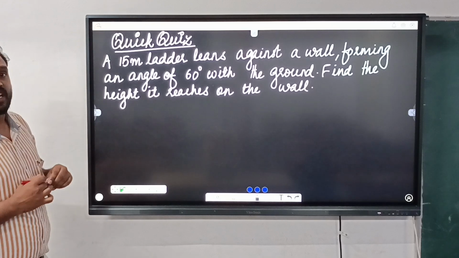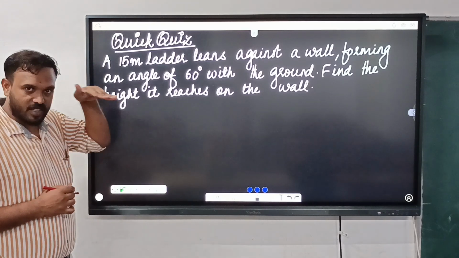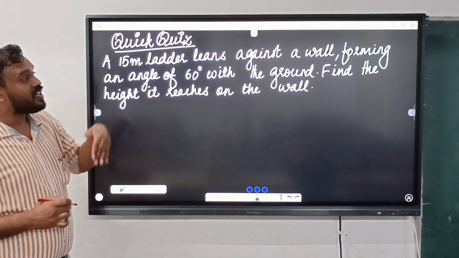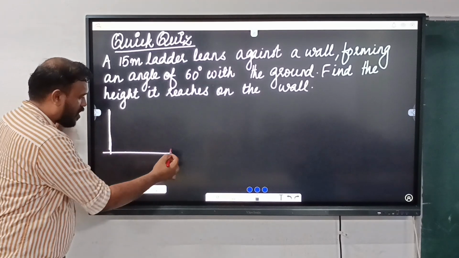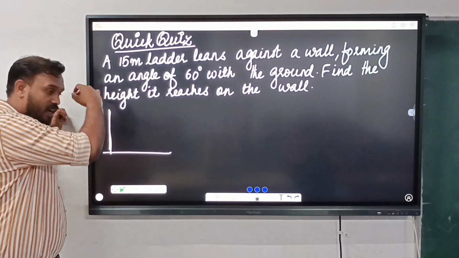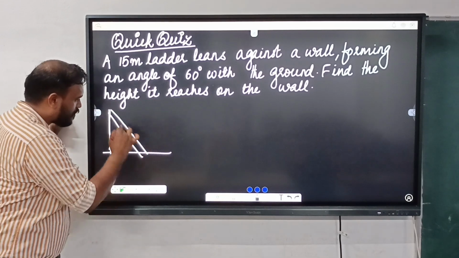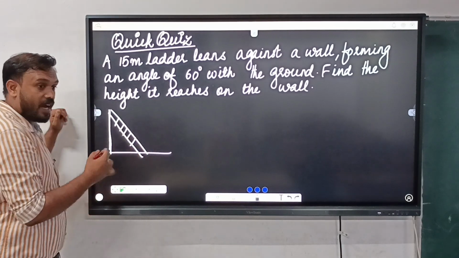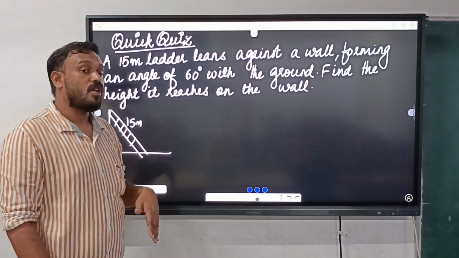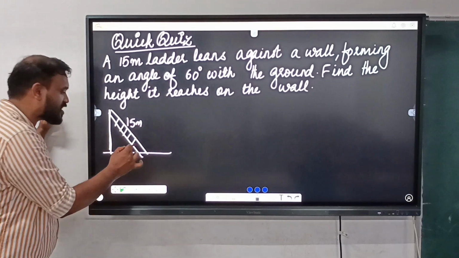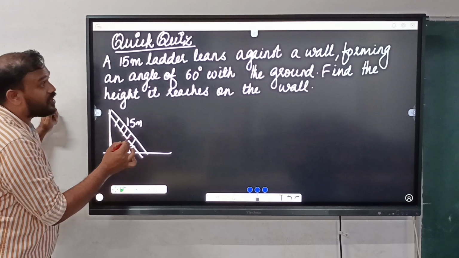A 15-meter ladder leans against a wall, forming an angle of 60 degrees with the ground.